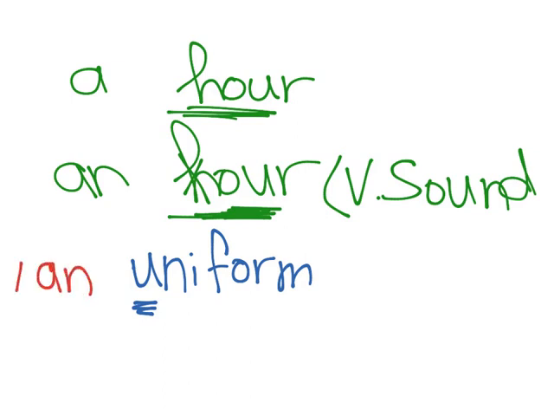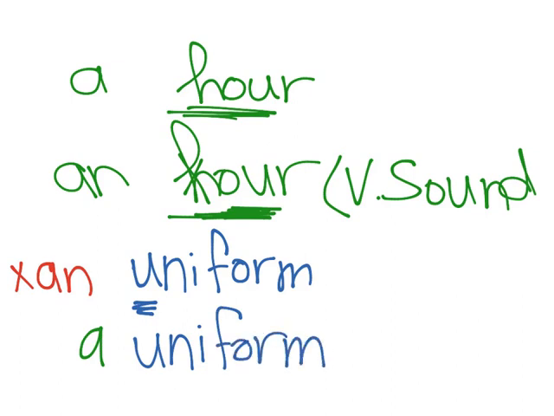It doesn't take an. It takes a. Why? Because of the same concept, which is uniform. It's like you're starting saying this word with a Y. You, y, y. This y sound is not a vowel sound. Uniform. Uniform.